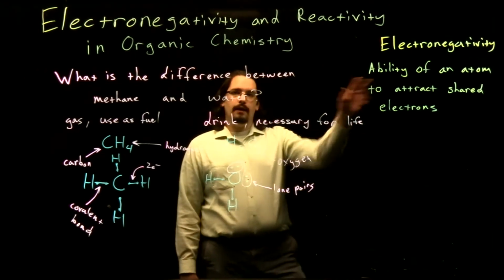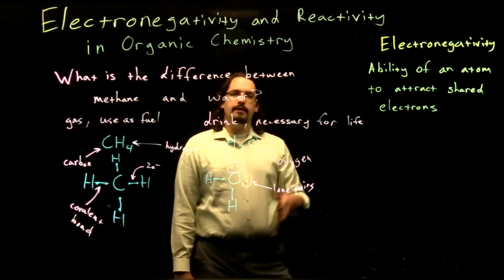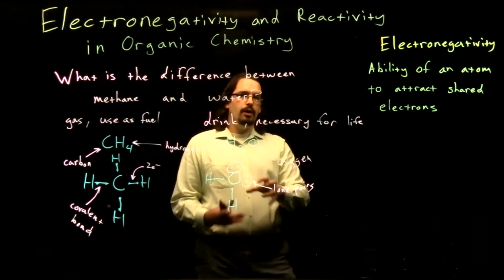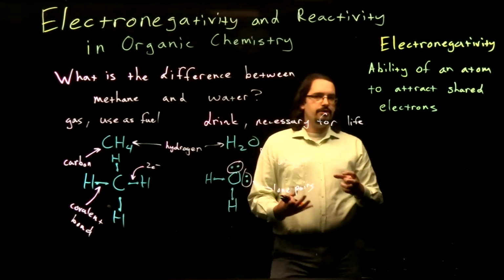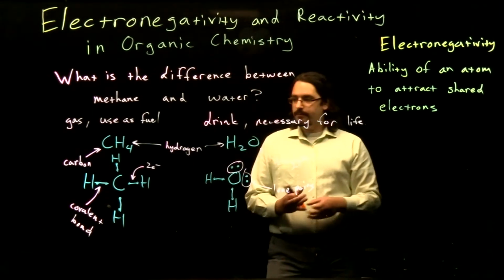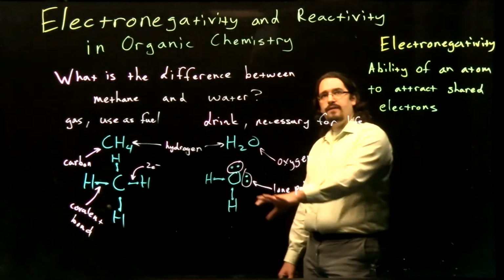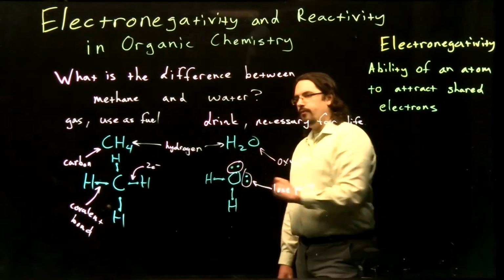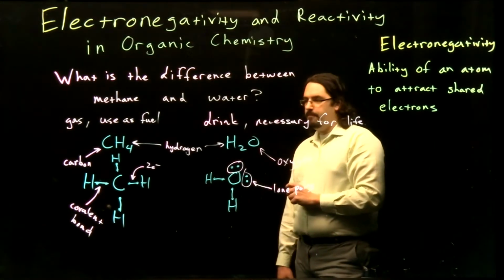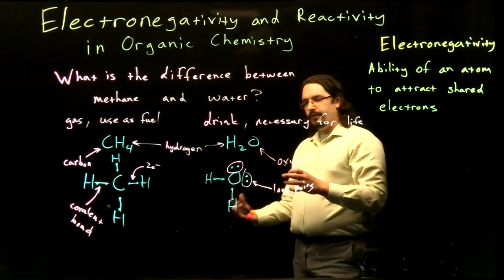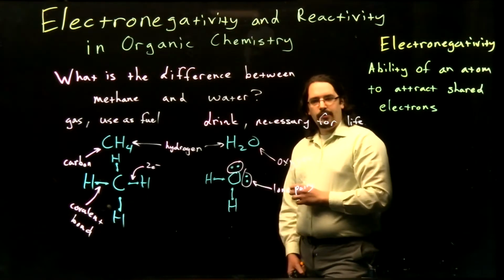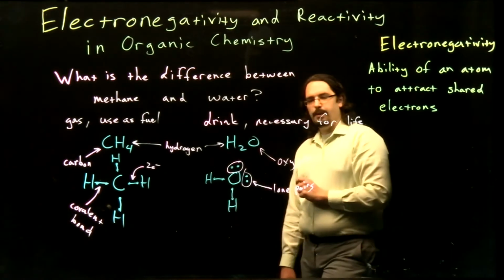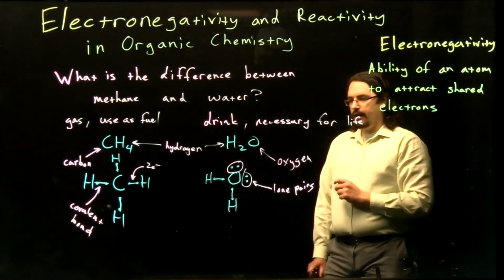Electronegativity is one of the key factors that will determine the reactivity and behavior of our molecules. As you may remember, electronegativity is defined as the ability of an atom to attract the shared electrons in a covalent bond. Right? So when we look at these covalent bonds that we drew here for our methane and our water, we need to note that these electrons aren't necessarily going to be equally shared between our atoms.